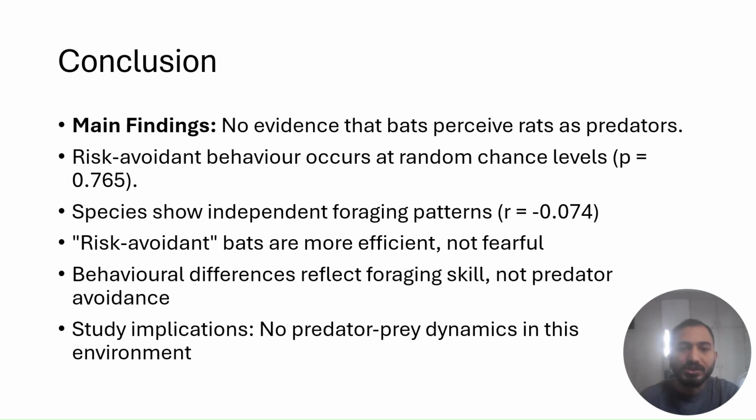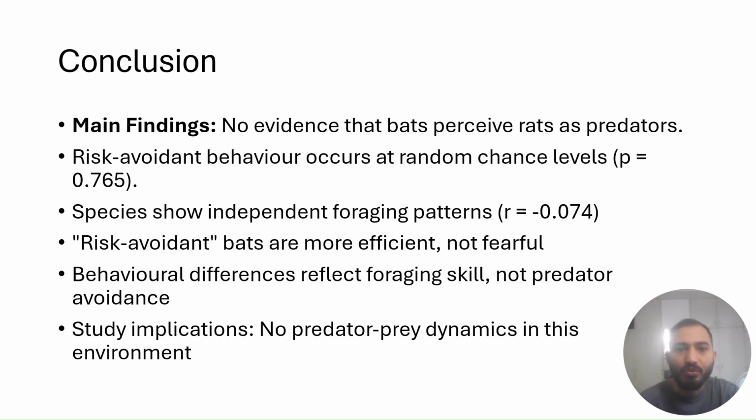Second, the confidence interval for this proportion ranges from 47.2% to 53.7%, which includes 50%, further supporting that avoidance behavior occurs at random levels. Most importantly, the very weak correlation of negative 0.074 between rat arrivals and bat landings indicates that the species operate largely independently.